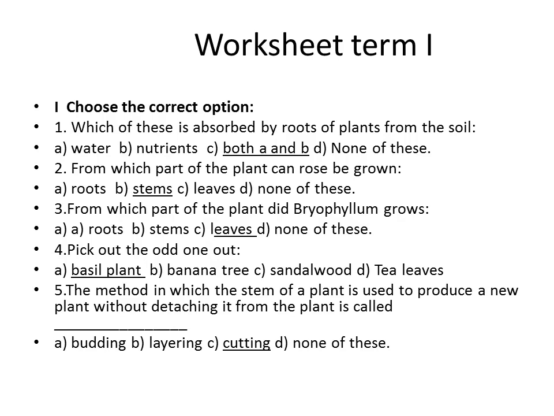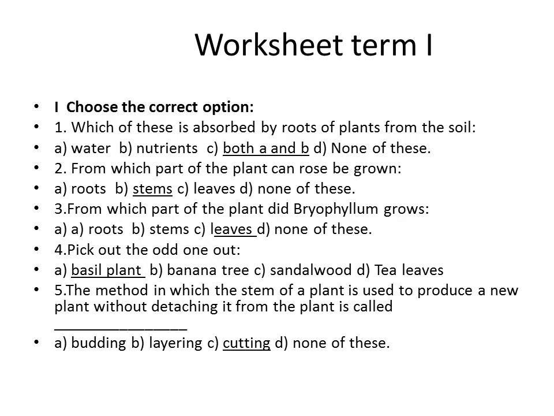From which part of the plant can rose be grown? Rose can be grown by the stem cutting method. So underline the word stem. And then next, from which part of the plant does bryophyllum grow? Bryophyllum grows from the leaves.